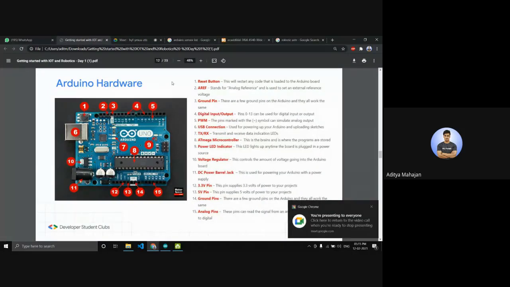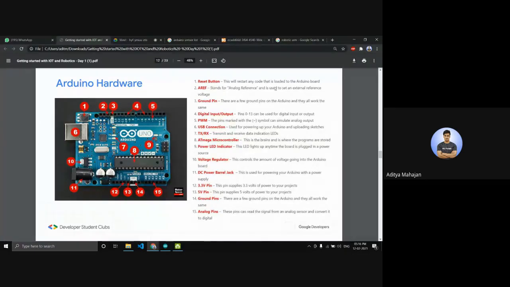So let's come to the hardware of the Arduino. Right now I'm just showing you the presentation. In a few minutes, I'll be showing you the actual Arduino in my hand. I'll turn on my camera and you'll be able to see. So let's go in order. The first is a reset button. This will reset any code that is loaded onto the Arduino.